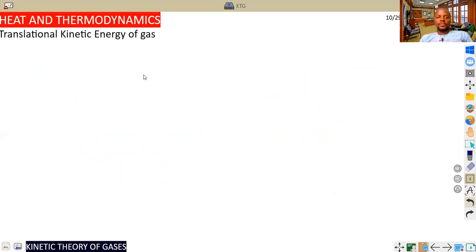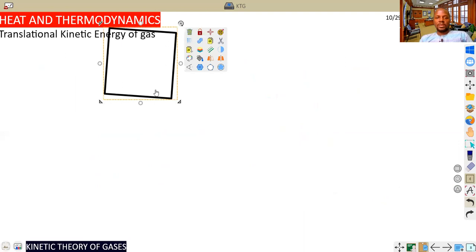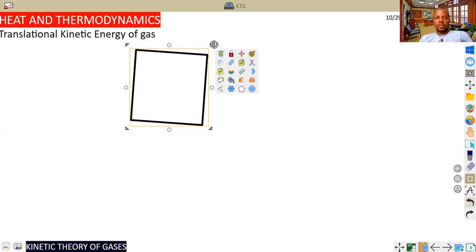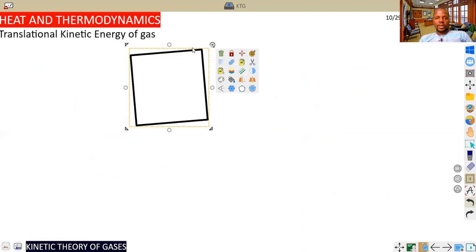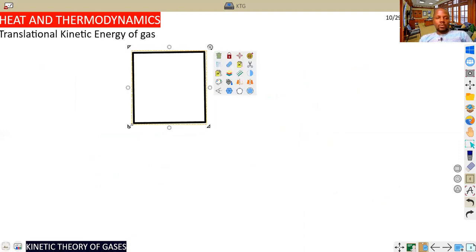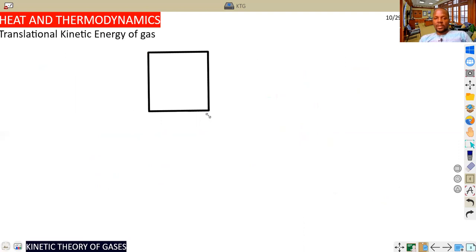Now, I'm trying to bring something that is going to make sense. Let's just take a closed container as usual, and let's take one molecule of a gas of mass, I'll just take it as m dash. So I'm talking about the mass of one molecule, just one molecule of a gas.